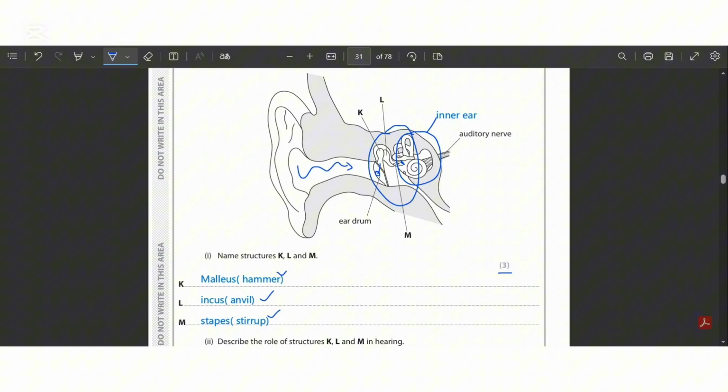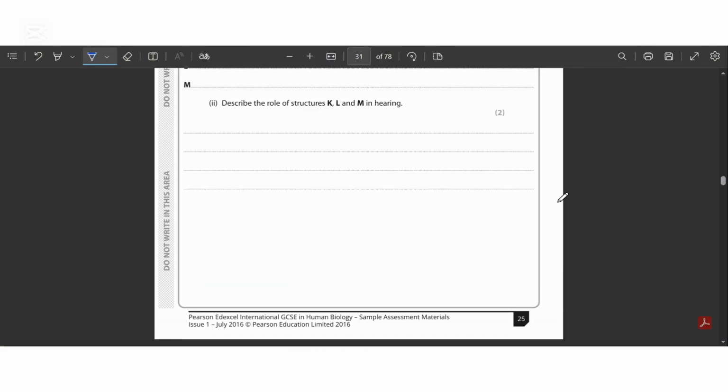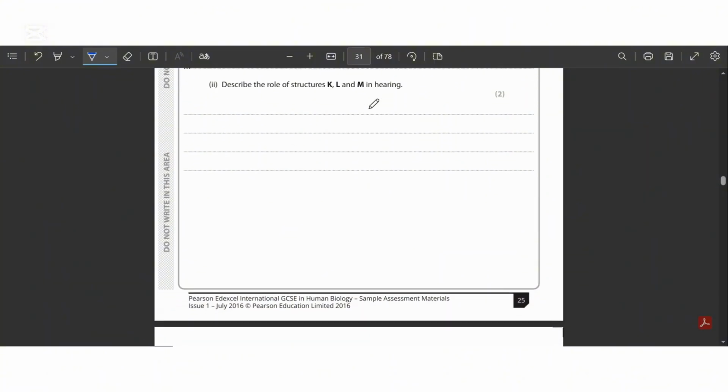However, if it is a new paper and we do not know what the examiner wants, we have to match according to the mark scheme in order to score the marks. So in that case, we shall miss no information. You can always write down the real names, which are malleus, incus, and stapes, and in brackets, for the safe side, write the hammer, anvil, and stirrup also. Okay, as we have secured these 3 marks, let's move on to part 2.